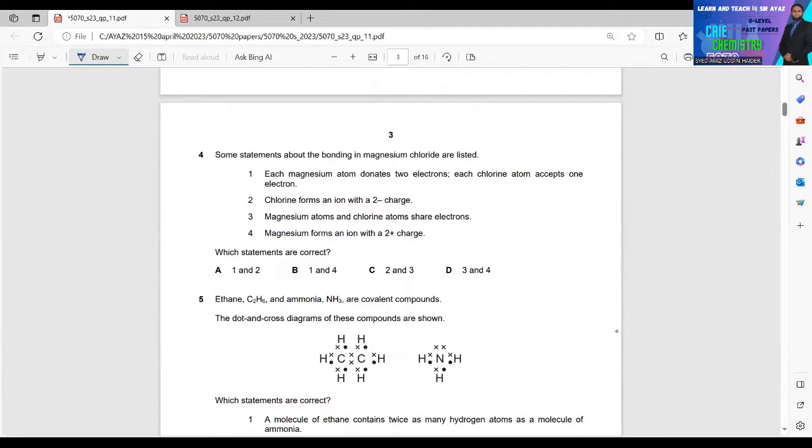Number 4. Some statements about the bonding in magnesium chloride are listed. Statement 1. Each magnesium atom donates 2 electrons. Each chlorine atom accepts 1 electron. This statement is correct. Number 2. Chlorine forms an ion with a 2- charge.